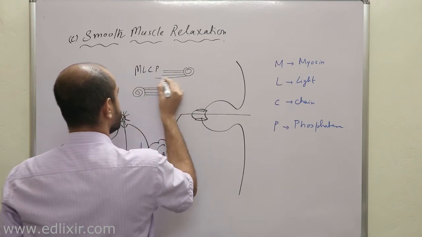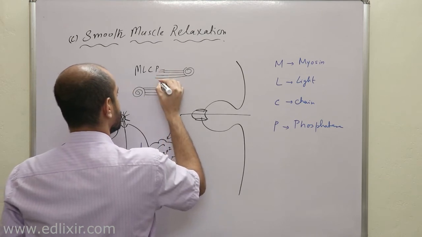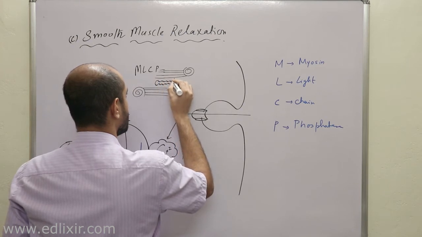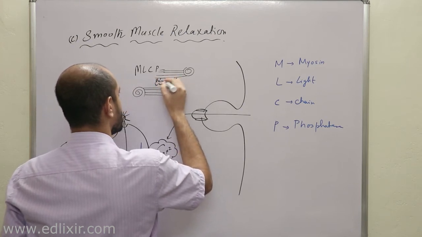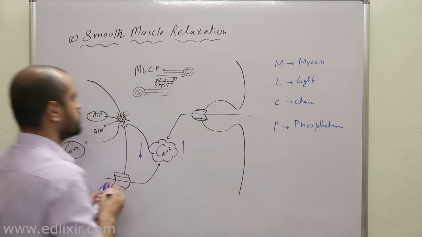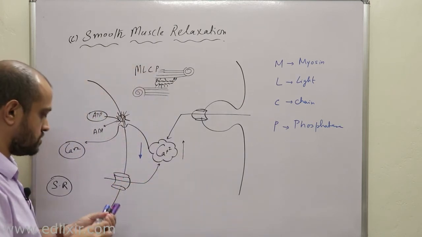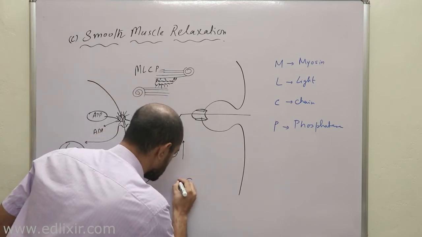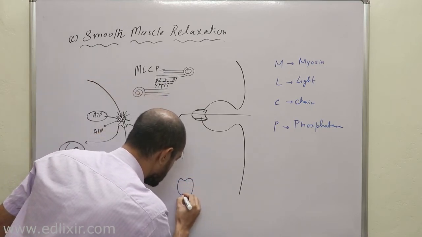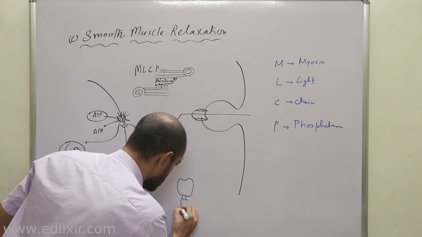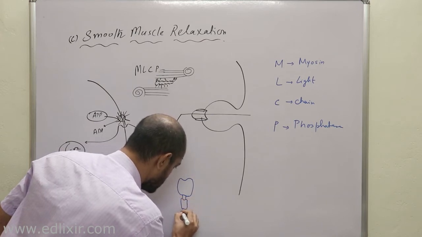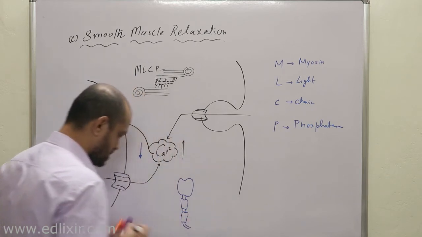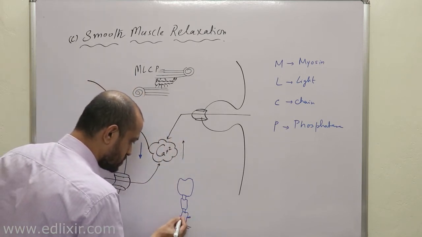And these are your myosins. Now listen, you already know that myosins have two light chains, right? Now listen, the regulatory light chain is phosphorylated by MLCK.